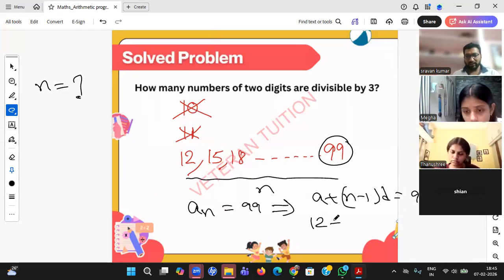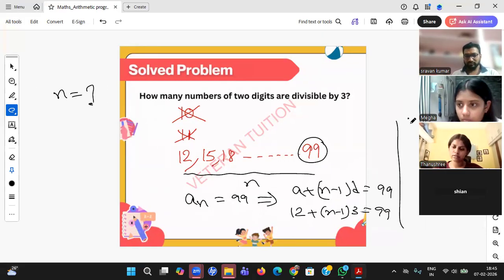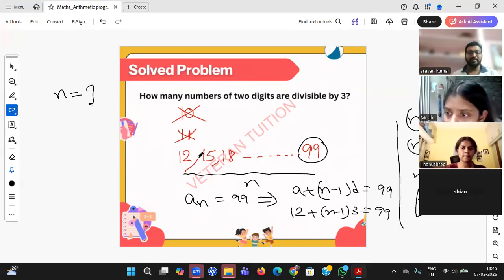A is 12, and I need to find n. D is 399. Okay, so (n minus 1) into 3 equal to 87. N minus 1 equal to 87 by 3. N minus 1 equal to 29. N equal to 30. So like that, 30 numbers are there, beta.